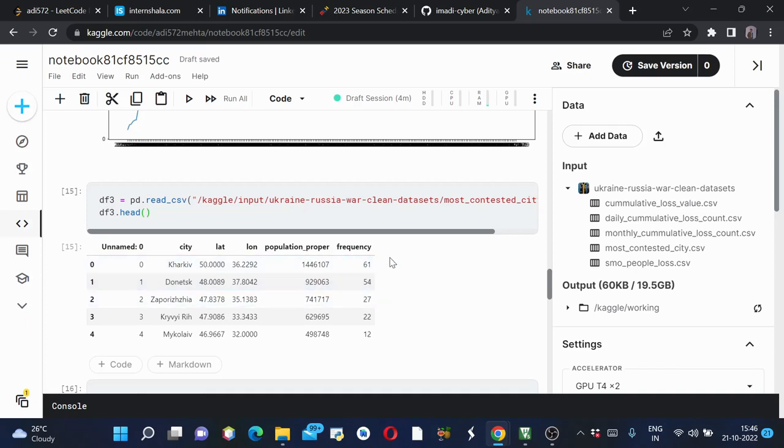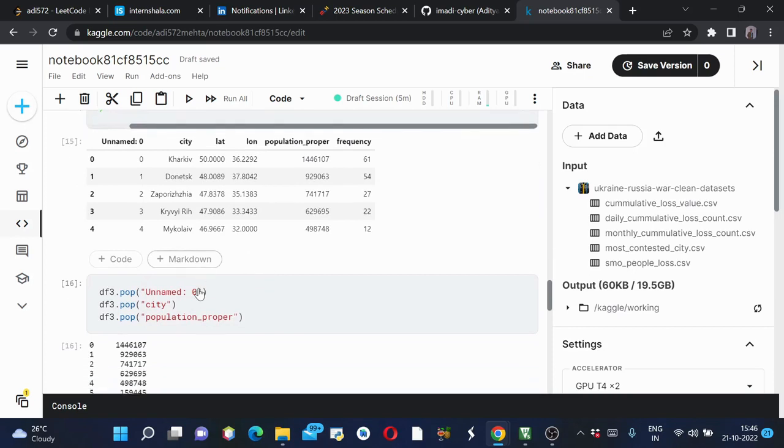So here frequency is for the number of attacks which were held on that particular city. So this is how we can get an inference of which was the most contested area. Was it near to the Russian border, or was it in the middle of Ukraine or somewhere else?